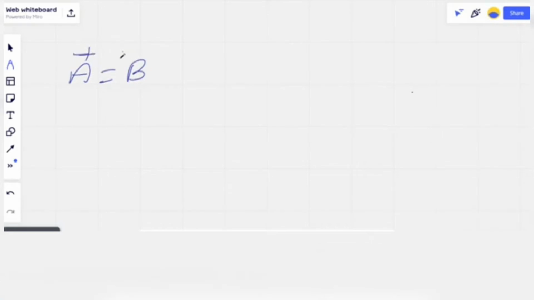Next, B is the sister of C. So B is the sister of C. And C is the father of D. So C is the father of D, and D is the son or daughter, with C marked plus as the father. Okay. How is D related to A? They're asking how D is related to A.